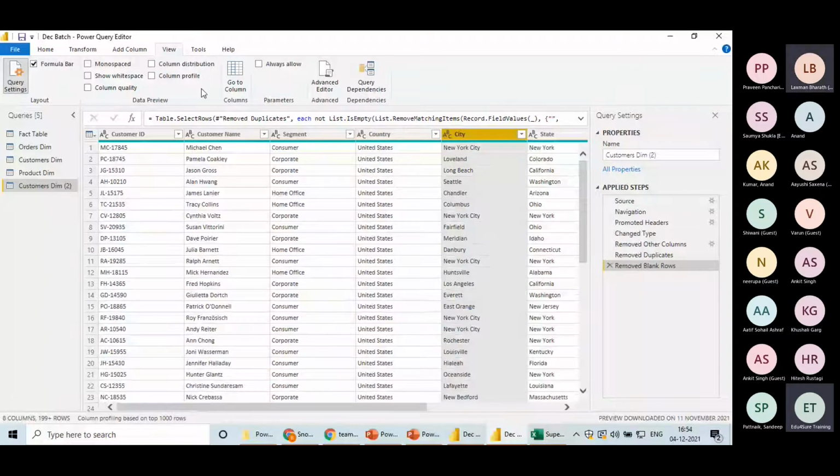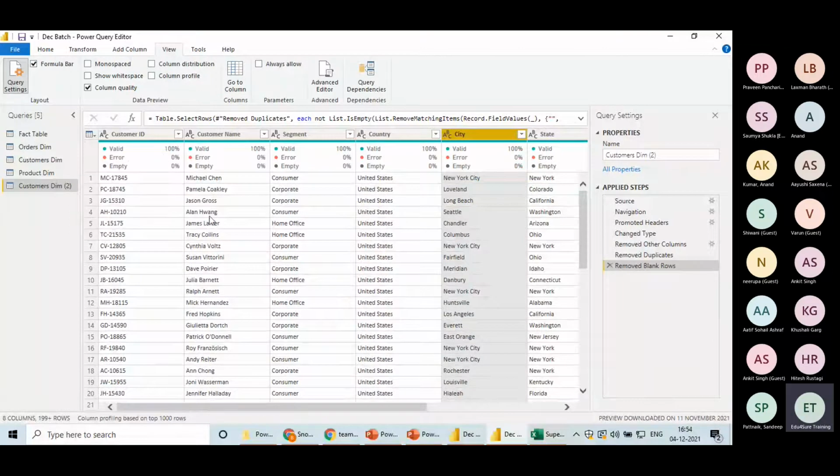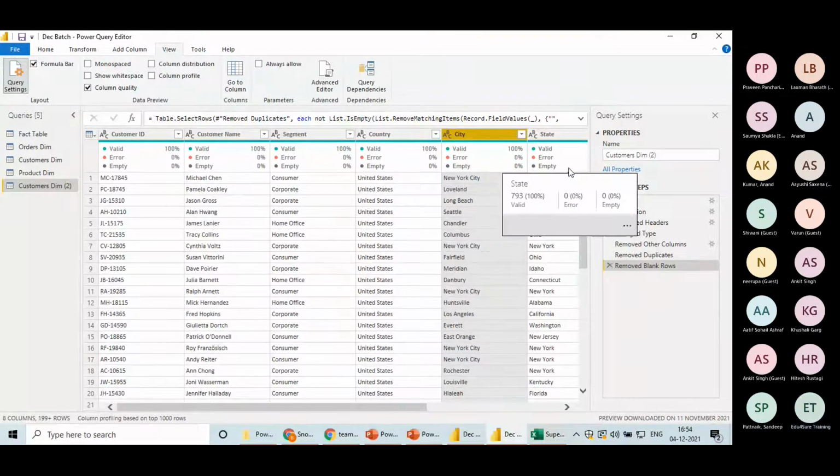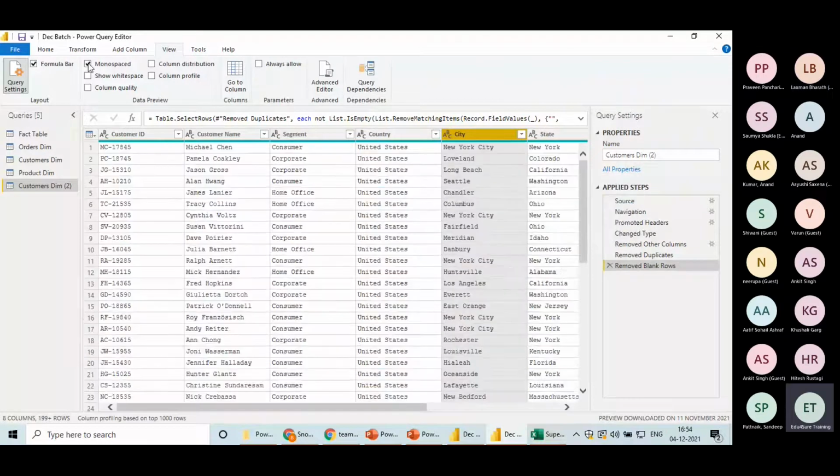Whenever you want to see this information, you can tick and see. Like we have column quality. Can you see? It is showing you the quality of your data, right? If you are clicking on monospaced, can you see the kind of font we are getting here? So this is monospaced, right?